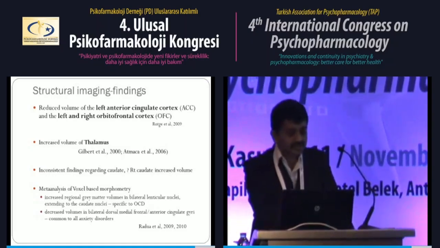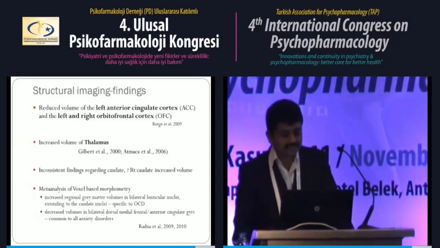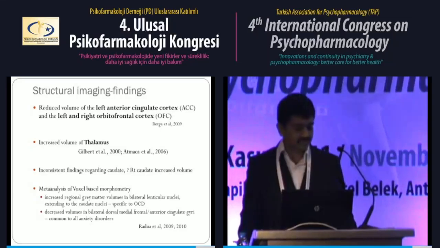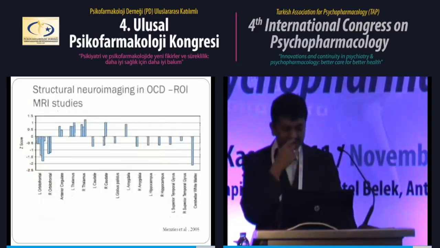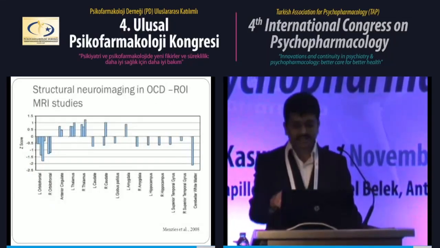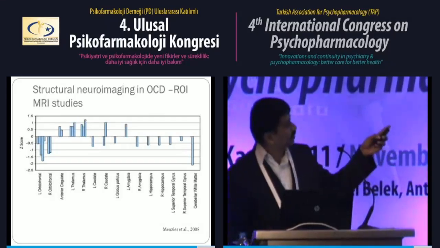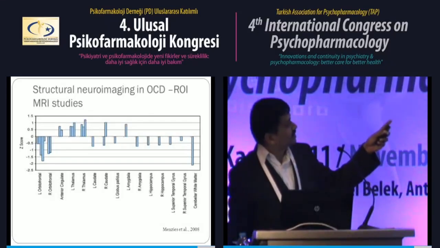It is also found that there is increased volume of the thalamus. Regarding the caudate, it is inconsistent. This is a review of region of interest based MRI studies, and it can be seen that the orbitofrontal cortex has more replicated studies, and similarly the thalamus. Caudate is plus minus.